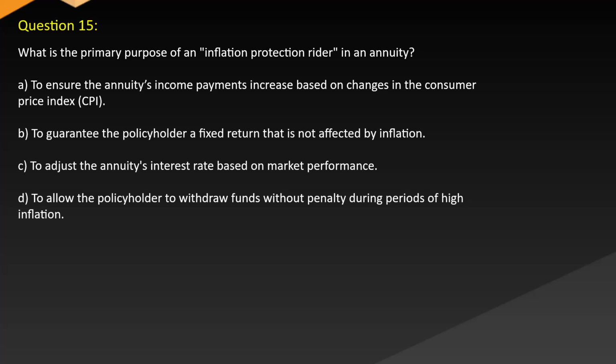Question 15. What is the primary purpose of an inflation protection rider in an annuity? A. To ensure the annuity's income payments increase based on changes in the consumer price index. B. To guarantee the policyholder a fixed return that is not affected by inflation. C. To adjust the annuity's interest rate based on market performance. D. To allow the policyholder to withdraw funds without penalty during periods of high inflation.